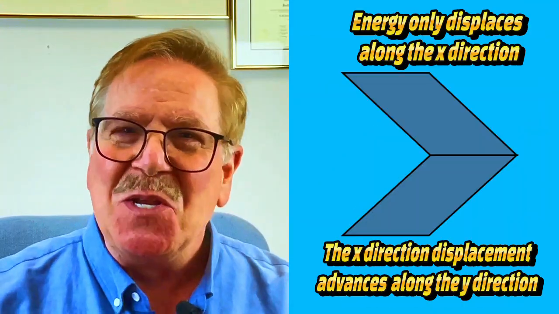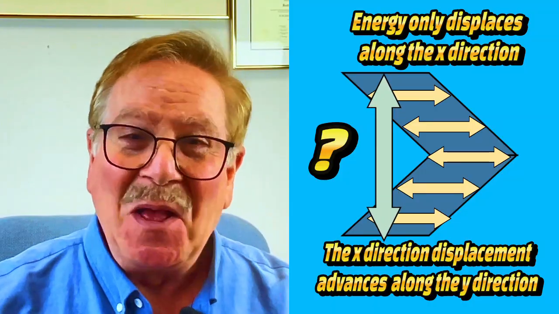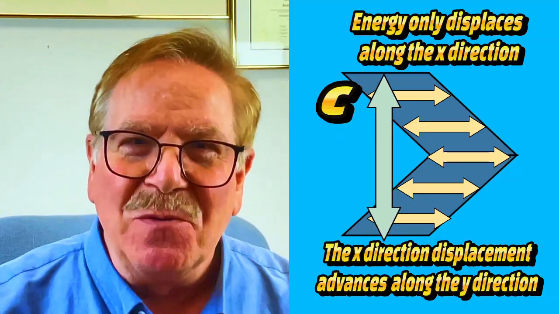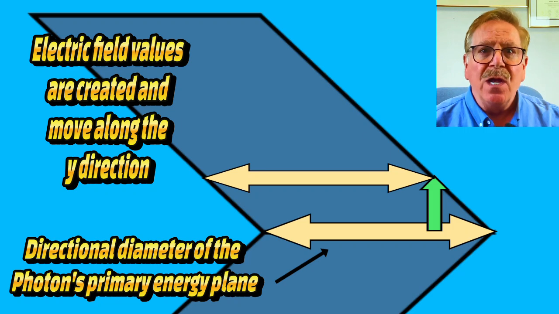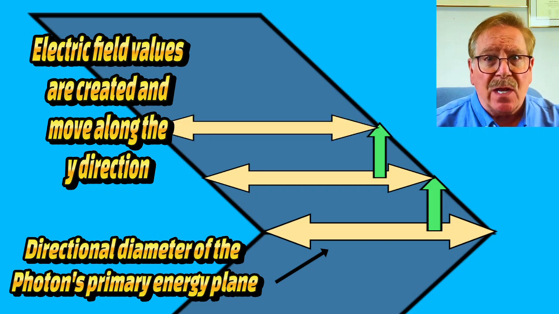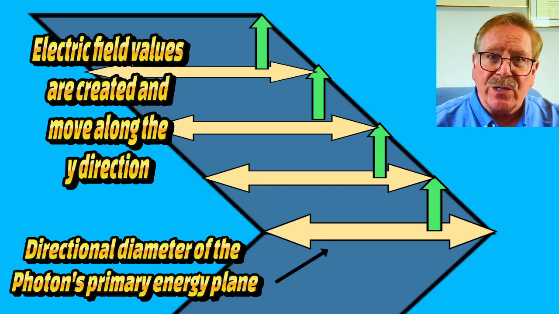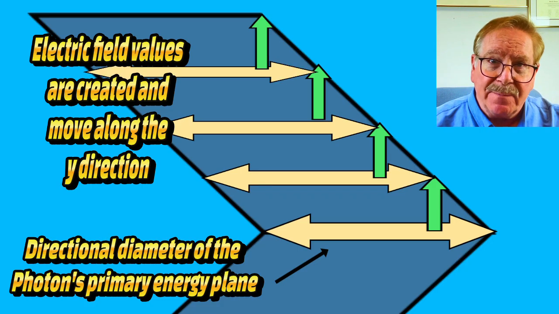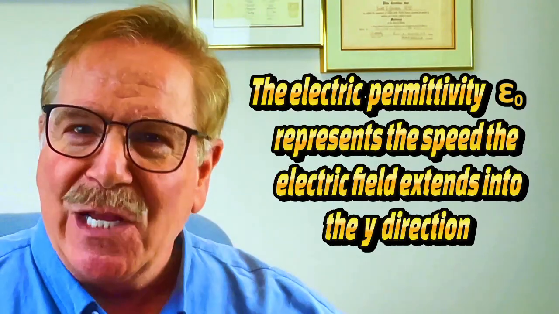And at what speed do you think the motion of spacetime along the x direction extends into the y direction? Of course, it's the speed in which energy moves through energy, the speed of light. This progression of space-time motion into the xy energy plane along the y direction results in compression and stretching of space-time along the x direction, creating electric field values on the y direction of the photon's xy energy plane. The speed in which these electric field values extend into the xy plane's y direction is represented by the electric permittivity.